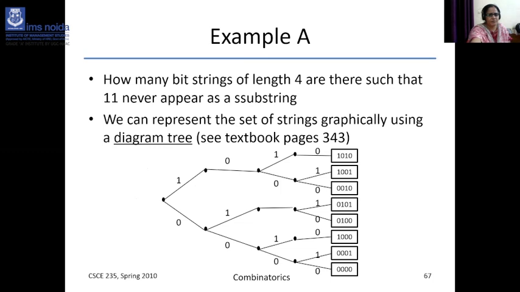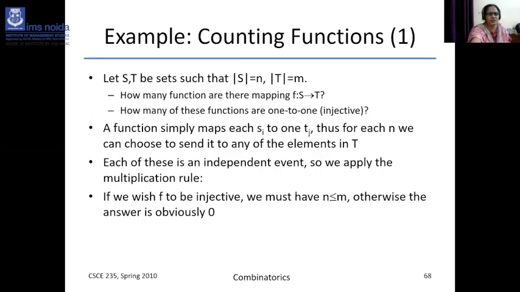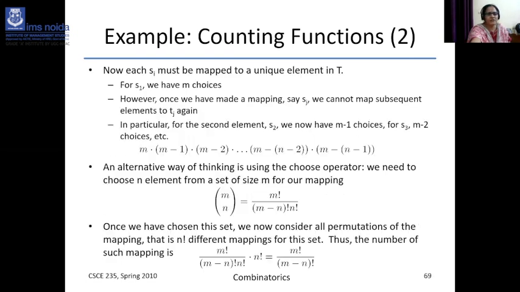Then, one of the examples: how many bit strings of length 4 are there so that 11 will never appear as a substring? So this is the drawing, the diagram tree, with the root and how the different branches are drawn, using these counting functions. So these are simple mappings and independent events. We can apply the addition rule and multiplication rule like this.